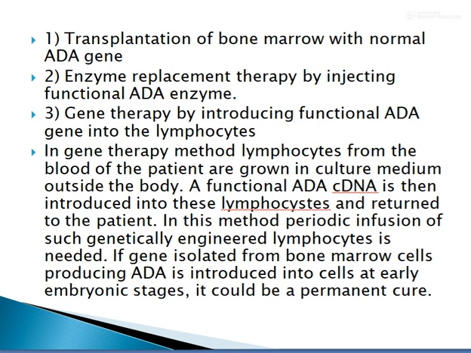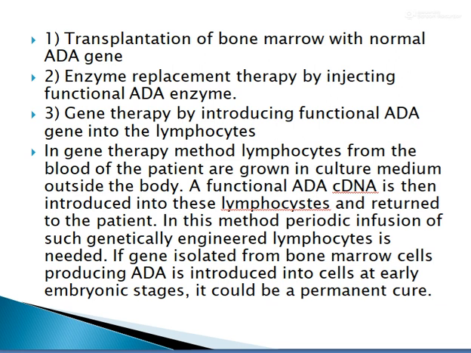When we look at this gene therapy method, lymphocytes from the blood of the patient are grown in culture medium outside the body. A functional adenosine deaminase recombinant DNA is then introduced into the lymphocytes and returned to the patient.